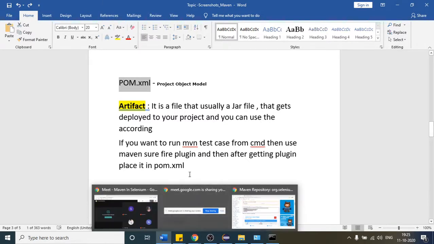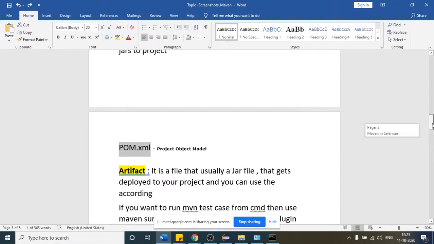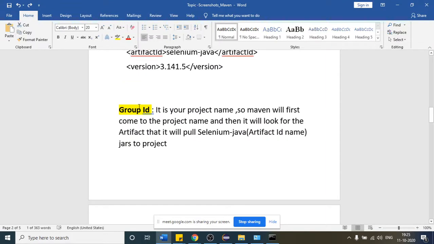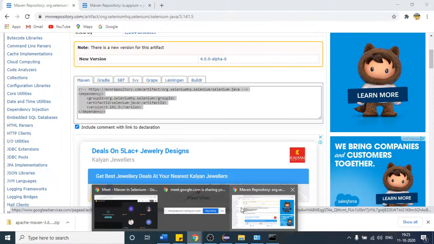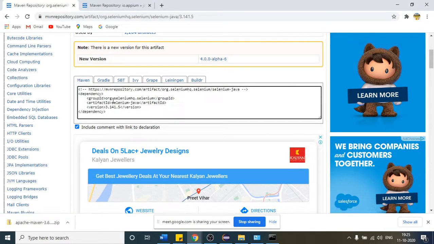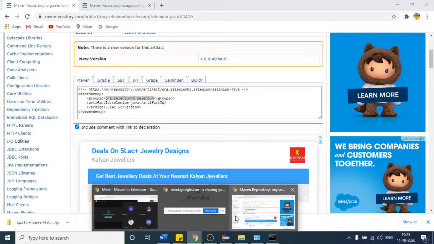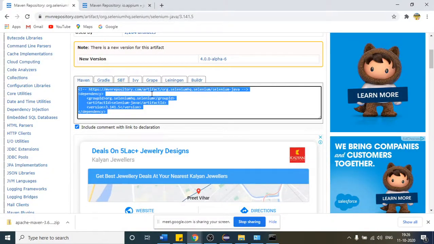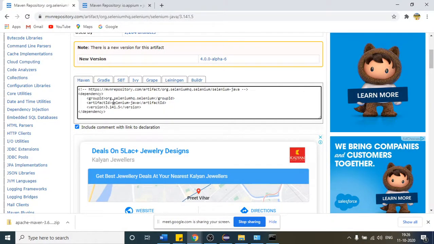Once you provide it, what will happen? As this is your project name, Maven will first come to that project name. It identifies that this is the project name the person has provided, and once it gets the project name, it will come to the artifact ID. Here in the artifact ID, I am saying give me all the jars related to Selenium in my project.